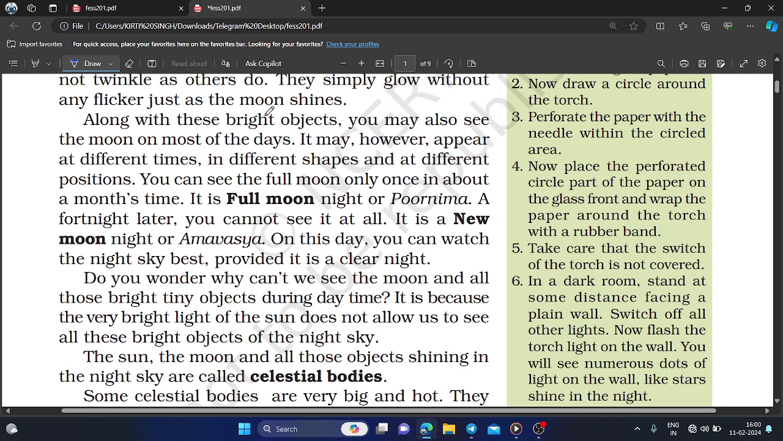So you may also see the moon on most of the days. It may, however, appear at different times in different shapes and at different positions. You can see the full moon only once in about a month's time. So it is called a full moon night or Purnima.